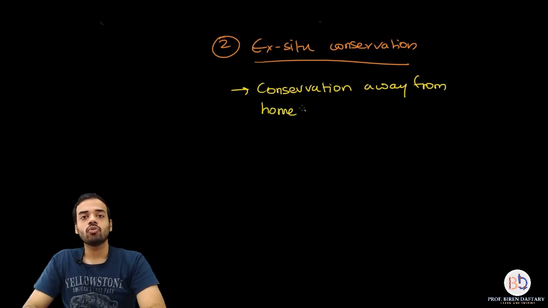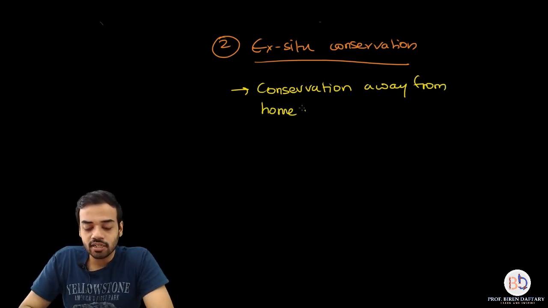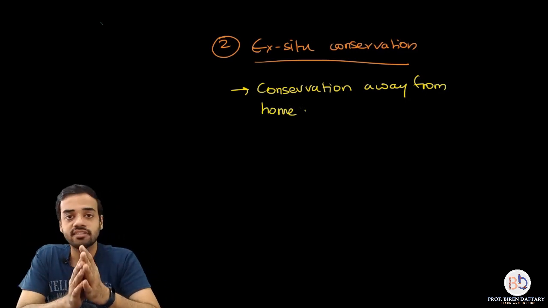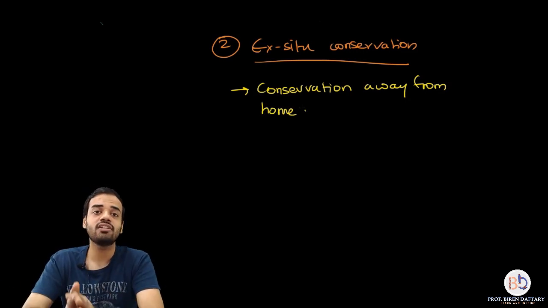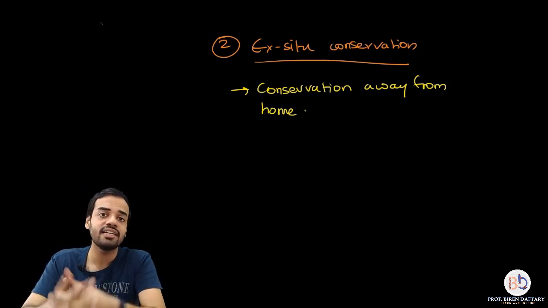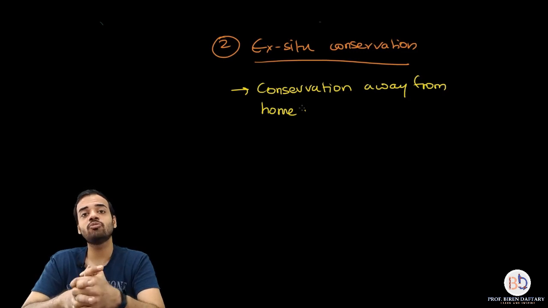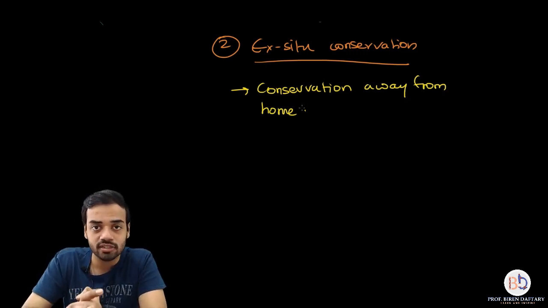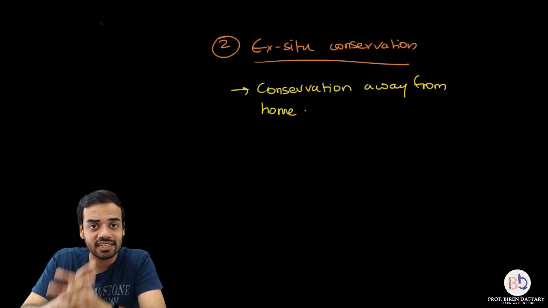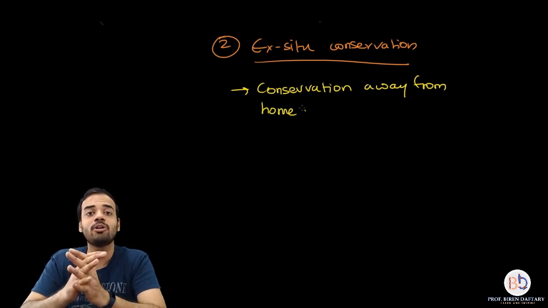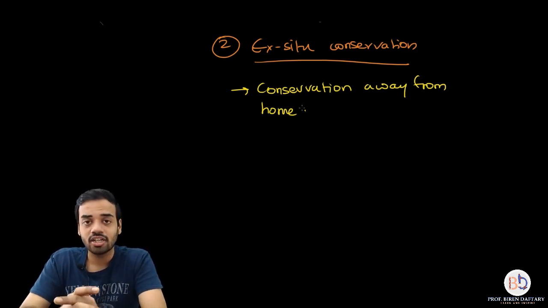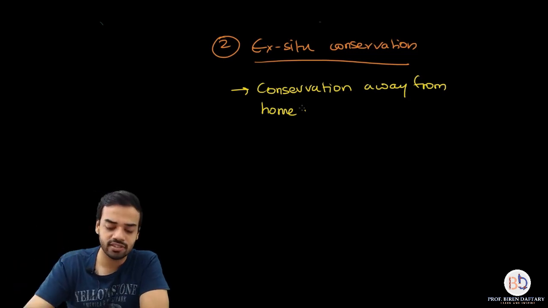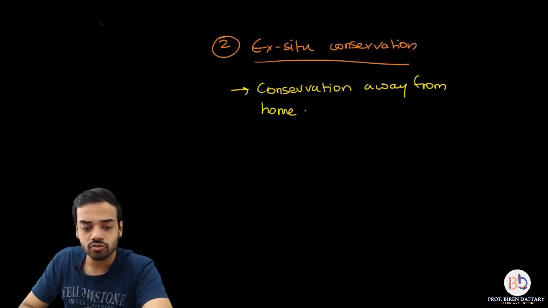Okay, so this is normally done when the number of the species has reduced to a large extent. Mostly the endangered or the critically endangered species, they need to be protected through this ex situ conservation, because in the wild or in their natural habitat they are not able to survive. Is that clear? Now how can you do ex situ conservation? I will write down some words over here.